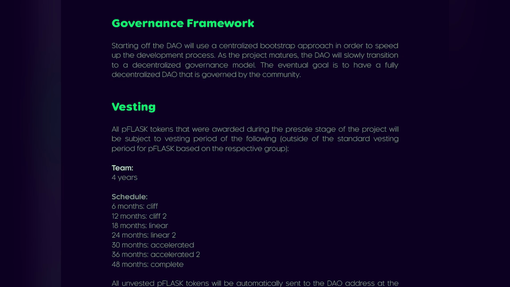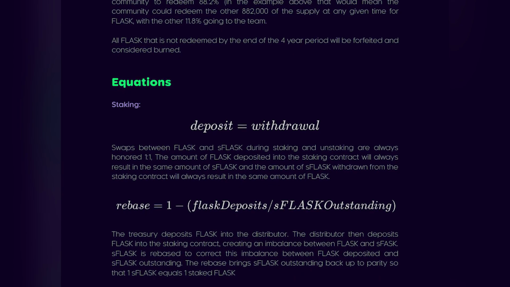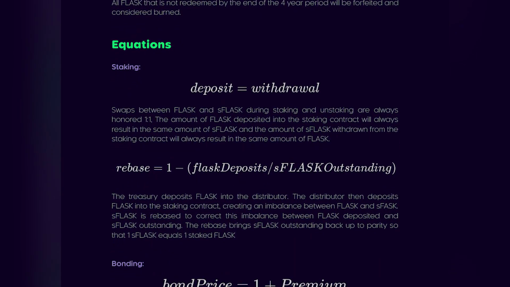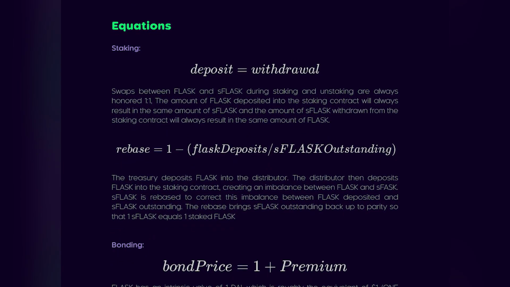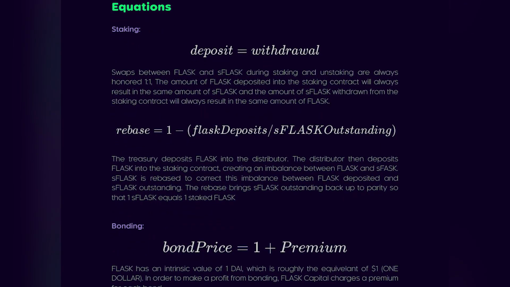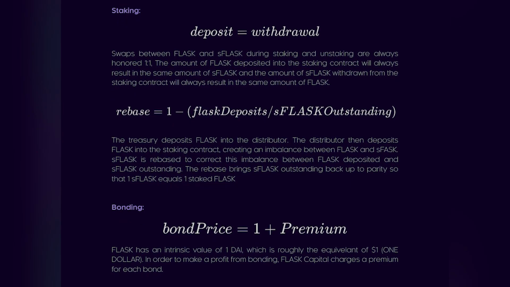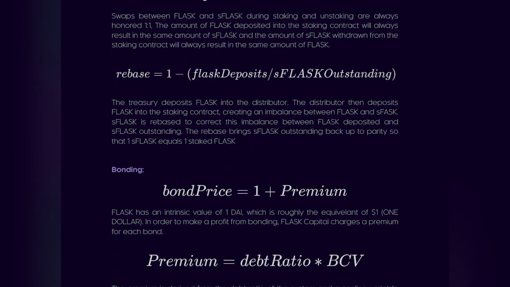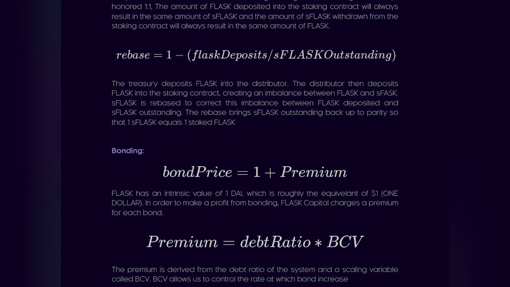And now let's look at the mechanism of work. Staking. Swaps between Flask and S-Flask during staking and unstaking are always handled one-to-one. The amount of Flask deposited into the staking contract will always result in the same amount of S-Flask, and the amount of S-Flask withdrawn from the staking contract will always result in the same amount of Flask.